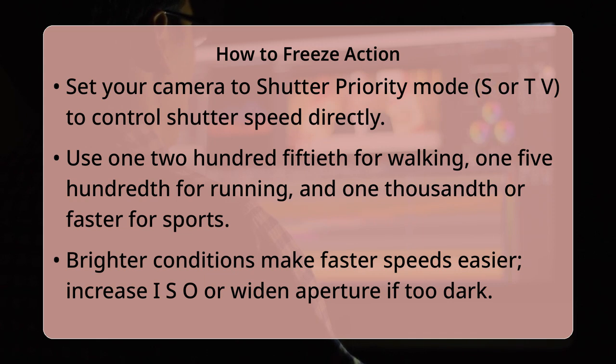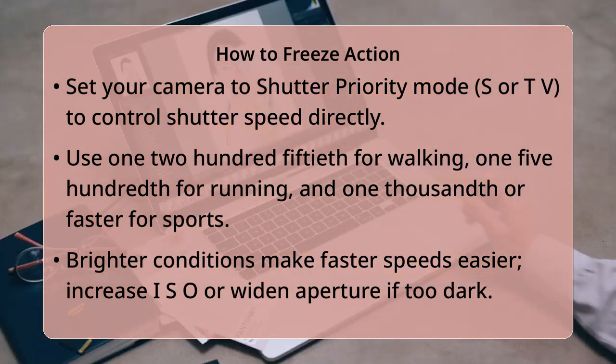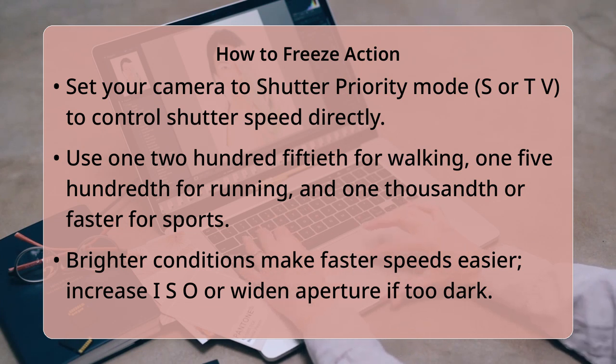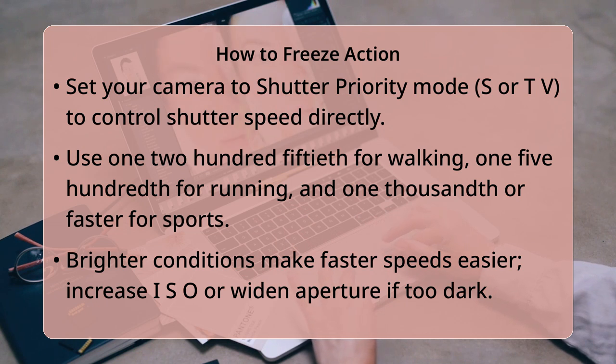If your image is too dark, consider increasing your ISO settings or opening your aperture wider, if not in shutter priority mode. A useful pro tip for truly dynamic action shots is to combine your fast shutter speed with continuous autofocus and burst shooting mode.